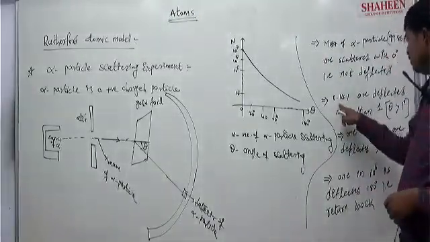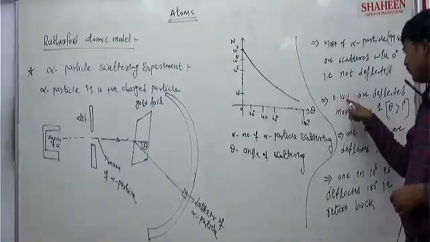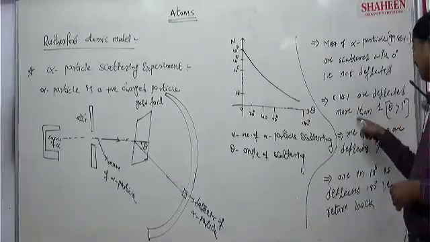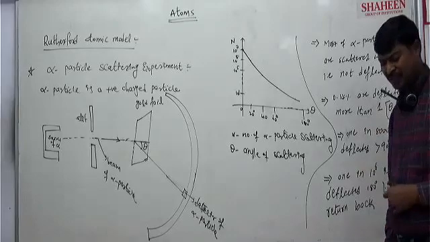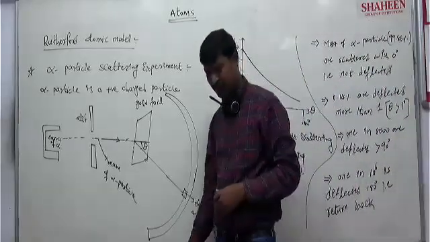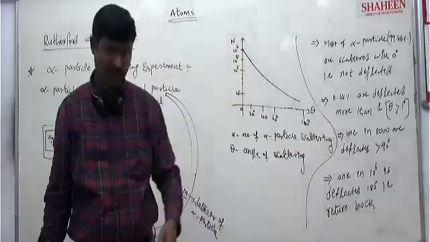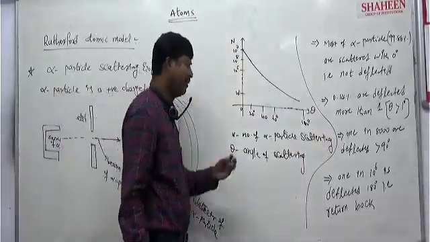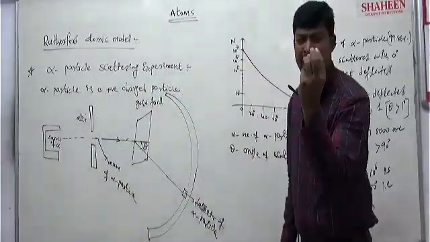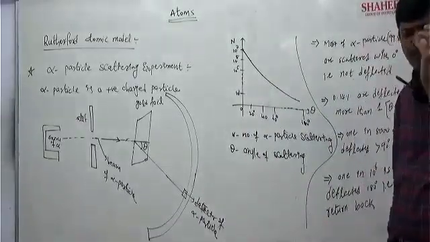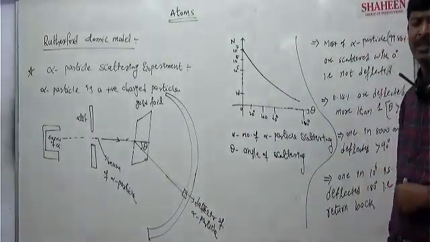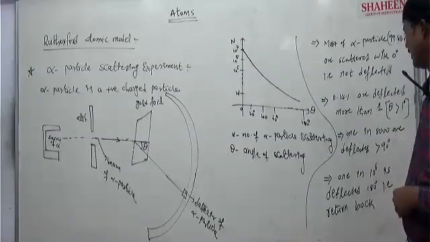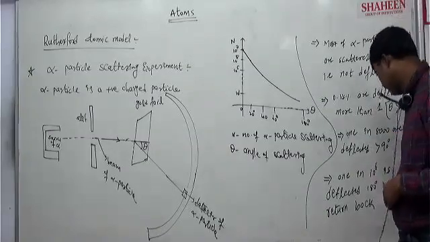Now, the second point: 0.4%, 1.4% are deflected more than 1 degree. Deflecting or deviating means only repulsion is present. Repulsion is present from a very small space inside the atom, a very small amount of space inside the atom. From there it is deflecting, because it has a positive charge.